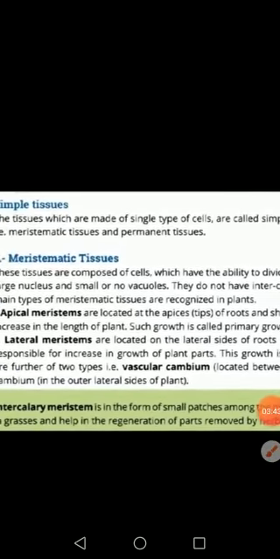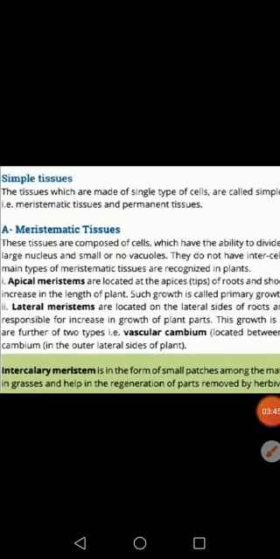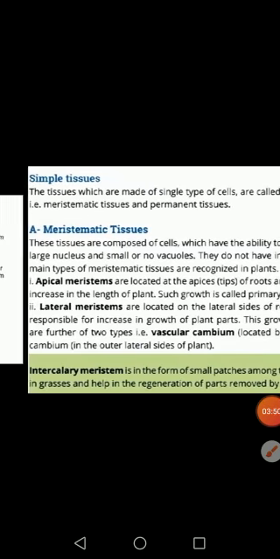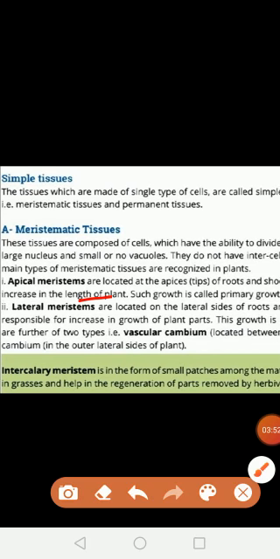So apical meristematic tissues increase the length of the plant. Such type of growth is called primary growth. They are involved in the length of the plant, and so they are involved in the primary growth of the plant.